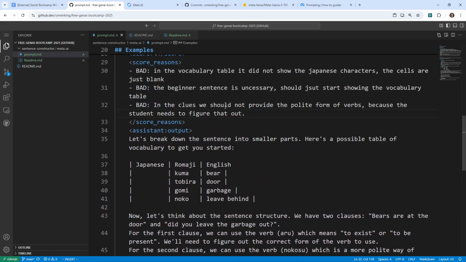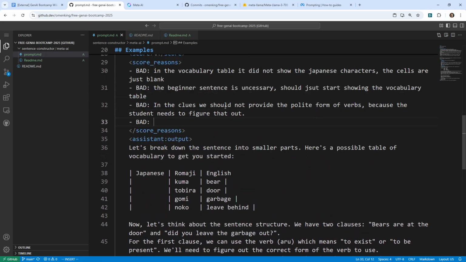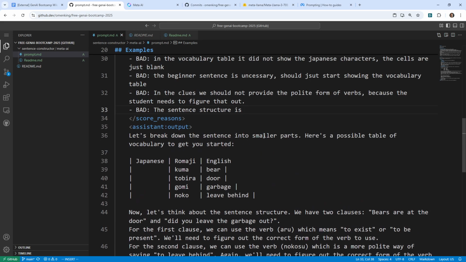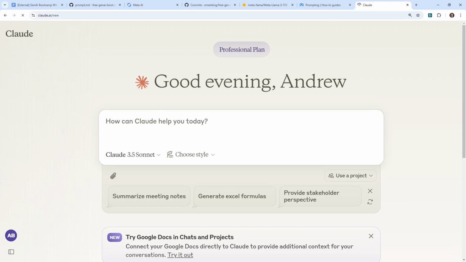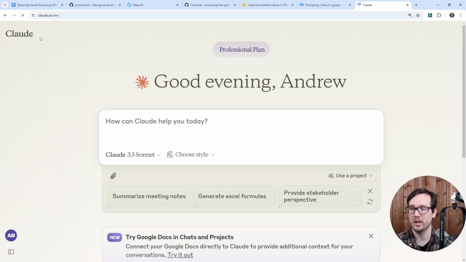The sentence structure is bad, so we go here, bad. The sentence structure is not good. And I need an example of one. It's a bit hard if we don't have one, but if we go back over to Claude, because we know we have one in Claude. And I only have it because I worked through multiple iterations myself, and then I was able to get one.